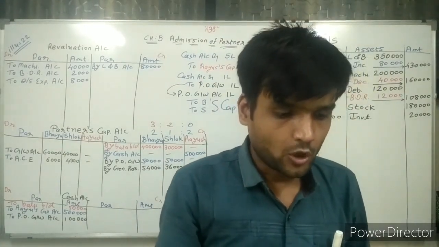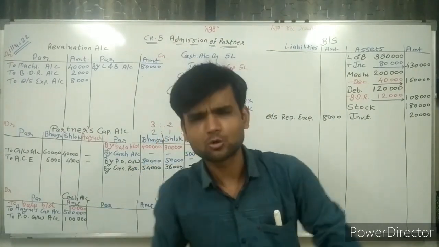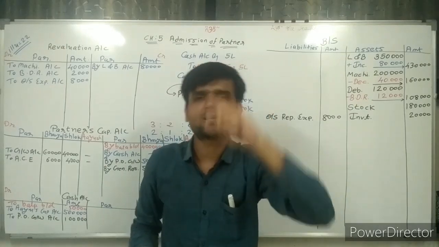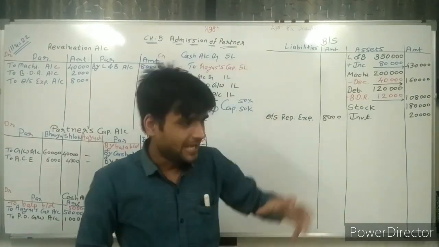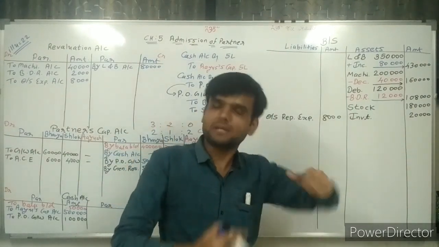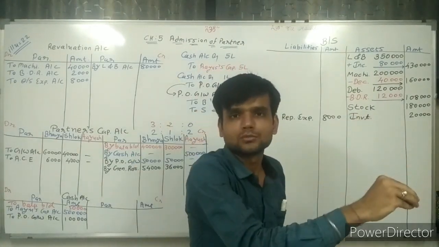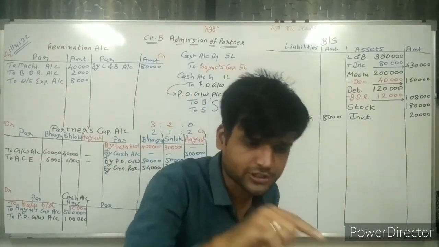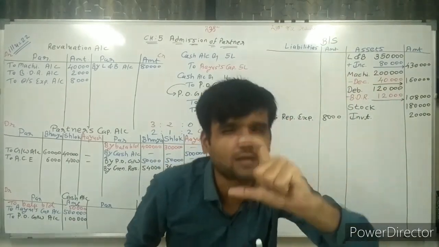What is the next thing? Workers compensation reserve, 20,000. Now think, workers compensation 20,000. If any worker faces some problem in the factory, in the unit, we have to pay something to compensate, and that's why this reserve is created. Remember chapter number 4 again, short sums.